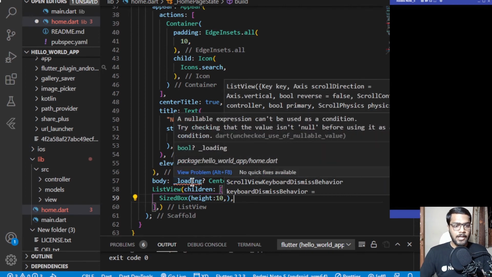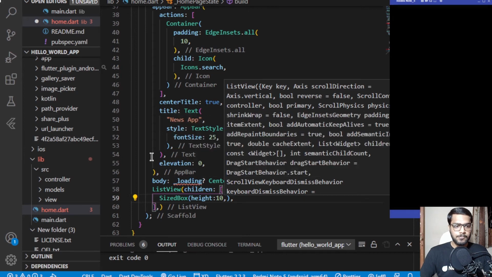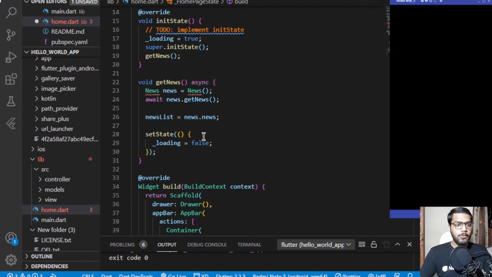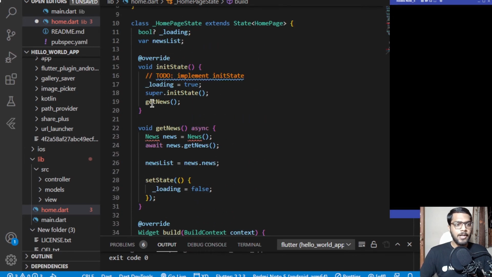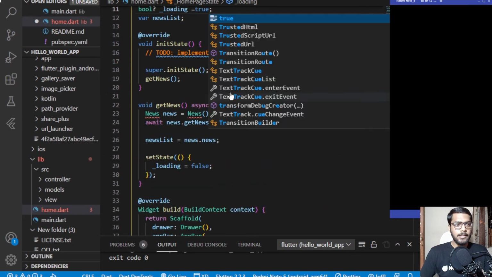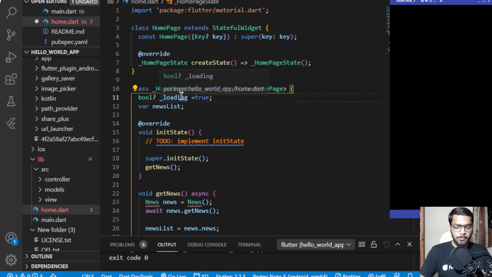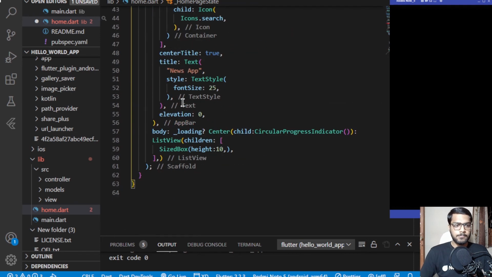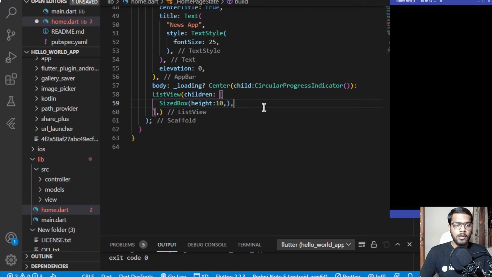It is still showing me an error for loading. A nullable expression can't be used. So initially what I can do is, as I am assigning the value of loading over true over here, so rather than adding a value over here, I can directly assign it to be true in the beginning only. And this needs not to be nullable anymore. Now the error has gone away.